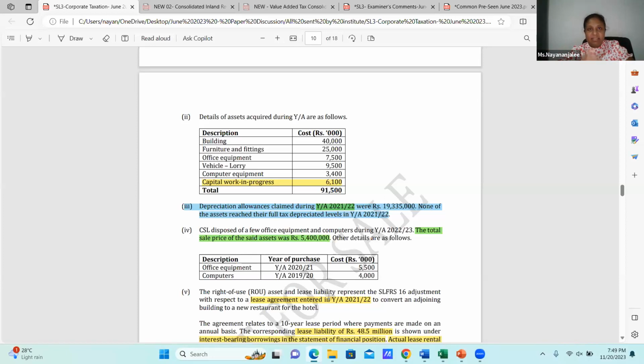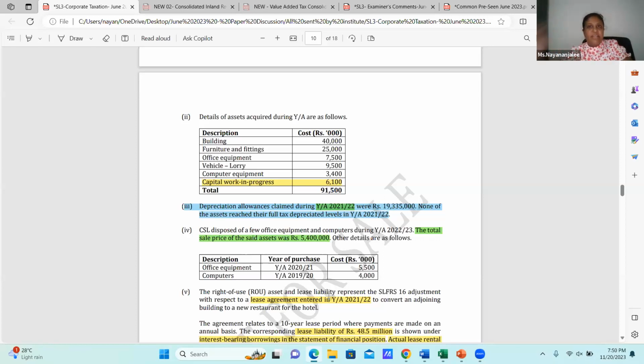Then in that 19,335,000, can we take these assets? Now, we are computing capital allowances on what? Depreciation basis at the end of the year. Now, in 21-22, of course, this office equipment and computer are depreciable assets on that basis. When it comes to 22-23, these two have been disposed.